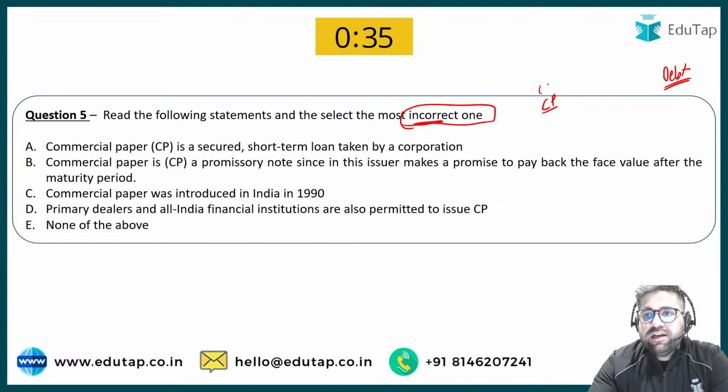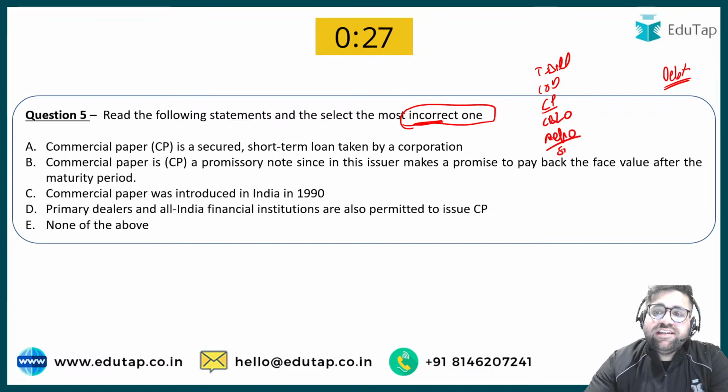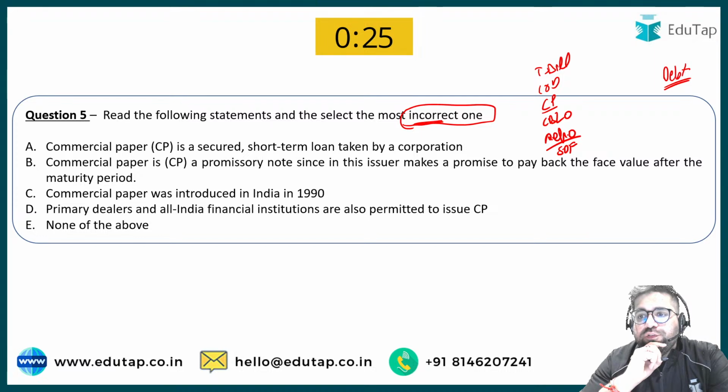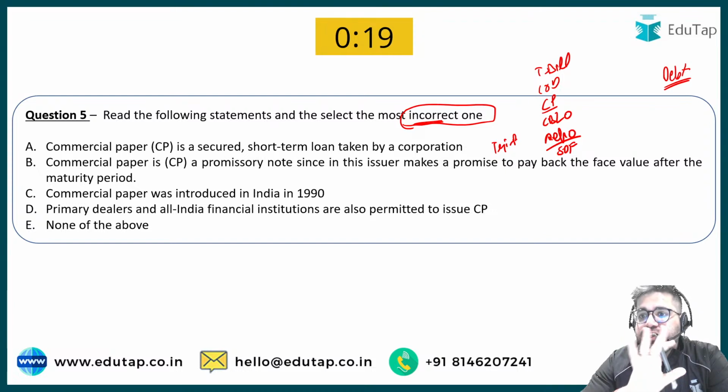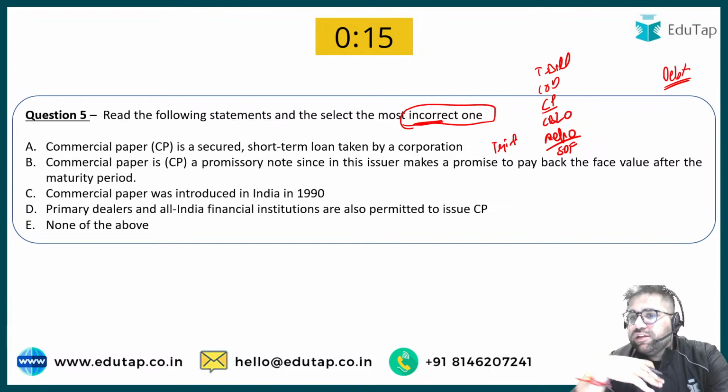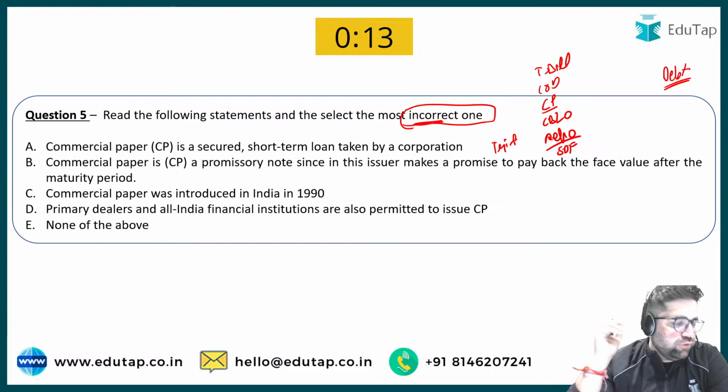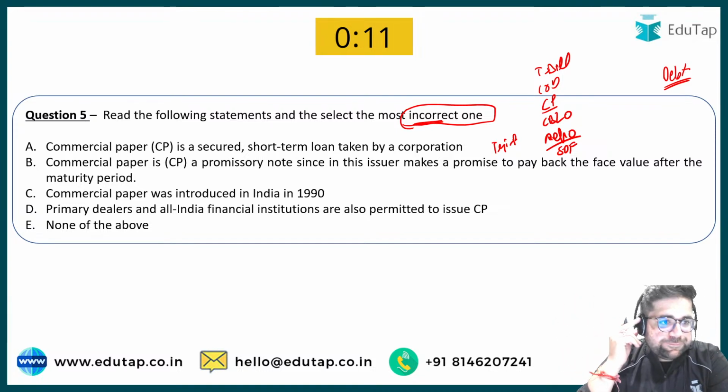Commercial paper, certificate of deposit, treasury bill, and what else we have? CBLO, we have your repos, we have your SDF, then also we have your tri-party repo. Okay, all these are important components of your debt market. अच्छे से करना इनको आप लोग. TLROs, LTROs, all these are different important components which you should do without fail.